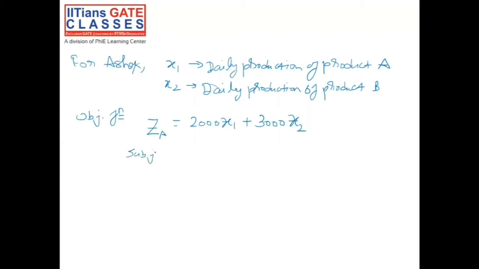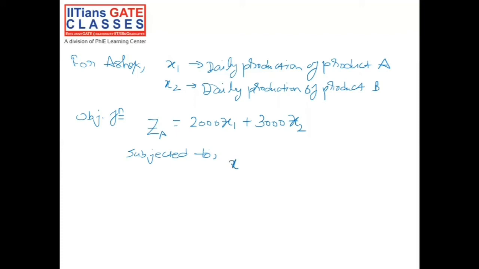Now this objective function is subject to some constraints. So what is the first constraint for Ashok? It's the same, that for each business owner, the daily production of A has to be at least as much as B. Production of A is represented by X1 and production of B by X2.